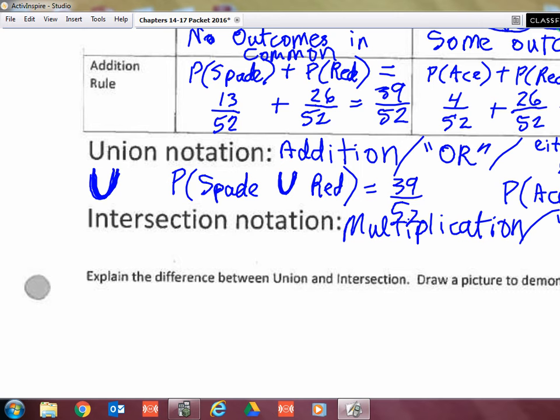I want this and that to be happening at the same time, and that, of course, is when there is the overlap. So the notation for that is the upside down union, and it looks like this.